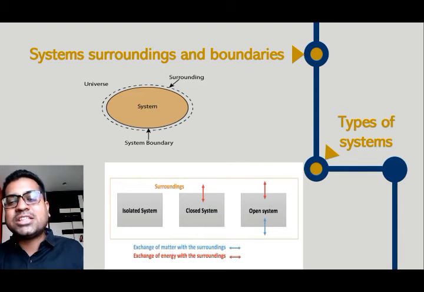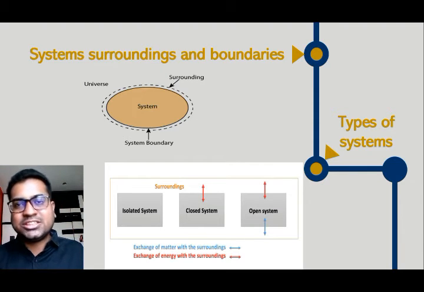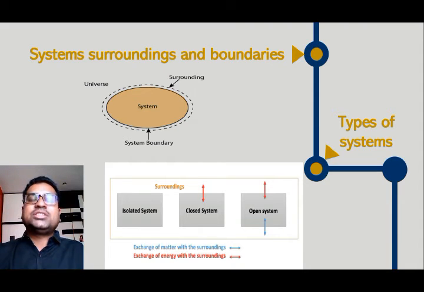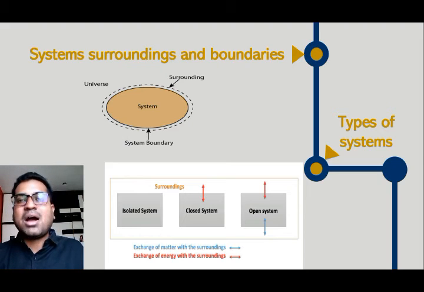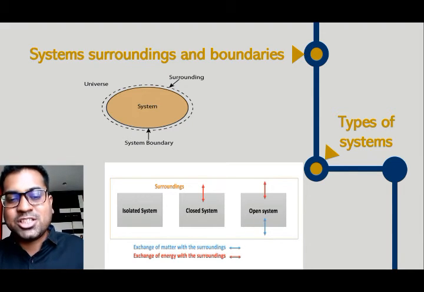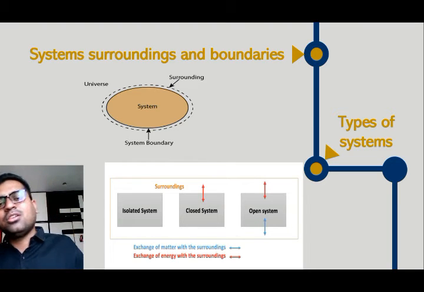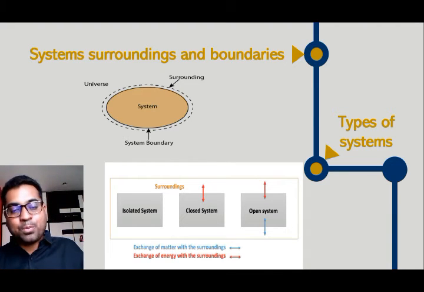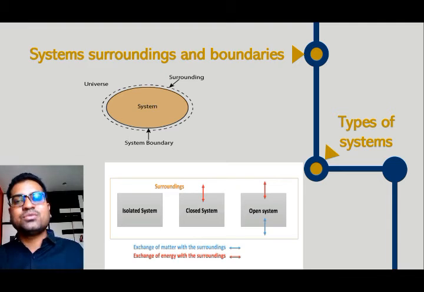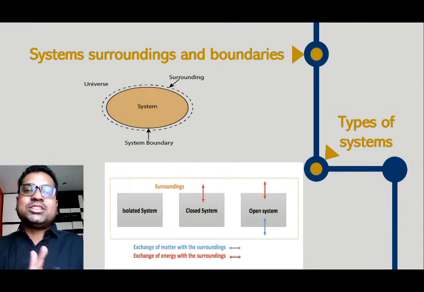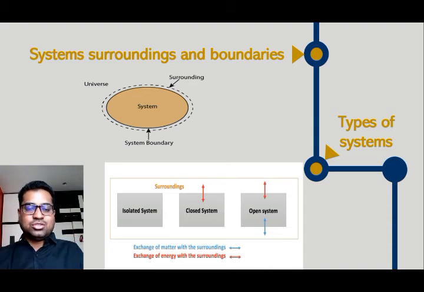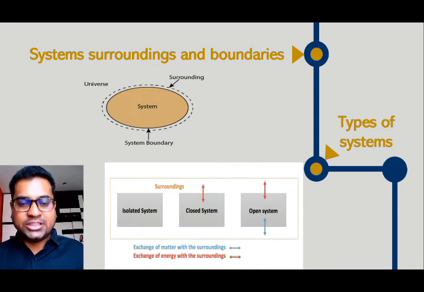So these are the three types of system. Open system: there will be mass interaction and energy interaction. Closed system: there will be energy interaction, but no mass interaction, so the mass of the system remains constant. Isolated system: neither mass interaction nor energy interaction. The different properties of the system remain constant; the mass of the system remains constant, and the total energy content of the system also remains constant.